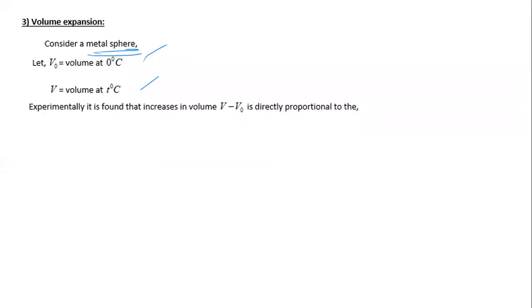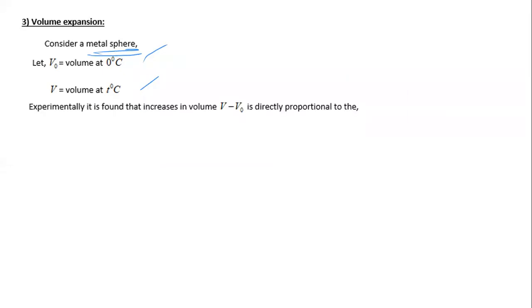Now we derive some mathematics about it. For volume expansion, we consider a metal sphere, because we have to consider volume here. V0 is the volume at 0 degrees Celsius, V is the volume at T degrees Celsius. Again, this article is similar to the previous two, only the length and area replaced by volume, L and A replaced by V. Everything else is as it is.